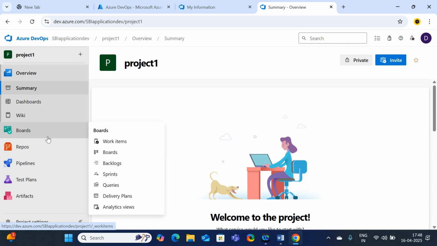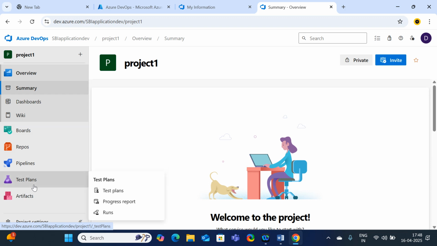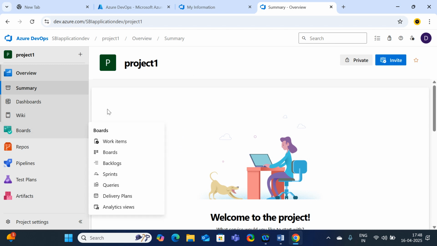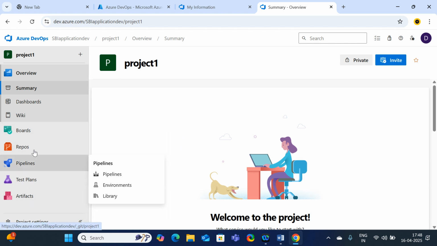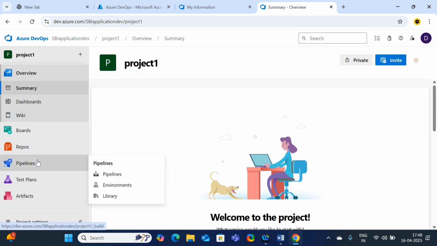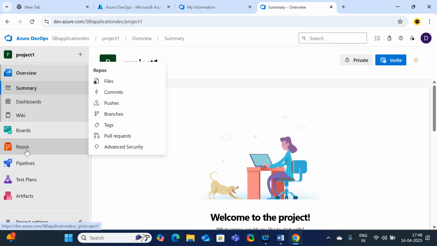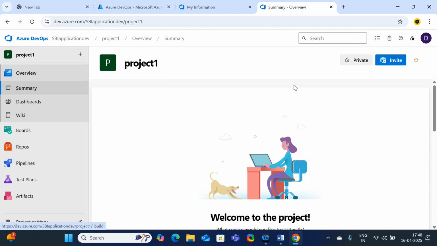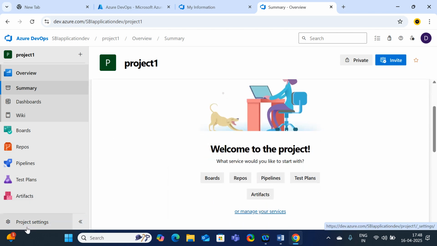Let us discuss these different services in detail in the next class, but just understand what services will be created by default. If you want to disable some services because you don't have the requirement for them, by default they will come, but maybe there is a chance you can misuse them. I want to restrict some kinds of services, I just don't want them visible here. How can I do that? You are going to change the settings at the project level.